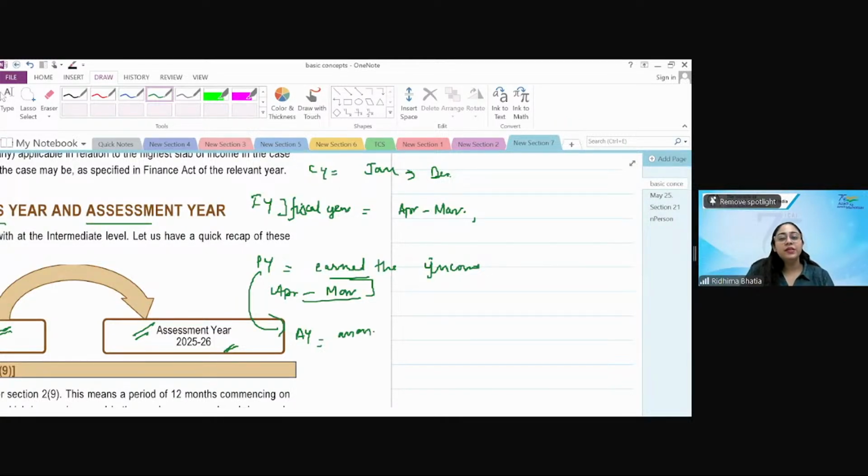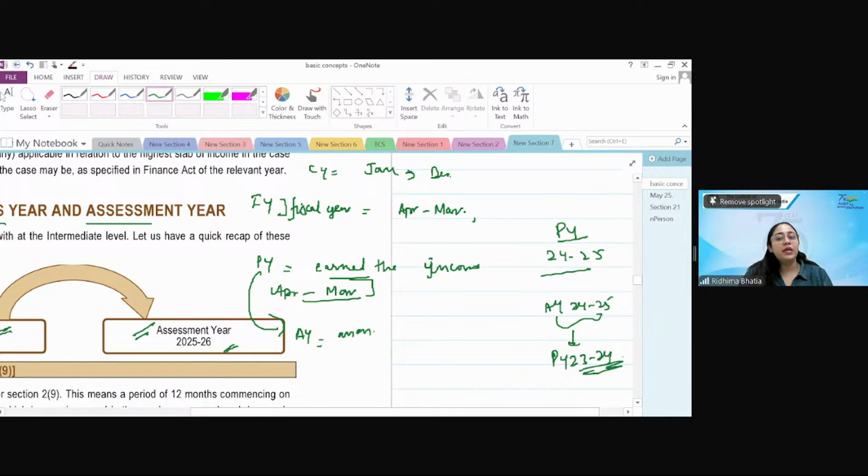Similarly, for previous year 25-26, the assessment year would be 26-27. Right now, we are in the previous year 24-25. Yes, but an assessment year 24-25 is also going on, which is for the previous year 23-24, where all the incomes earned in the previous year 23-24 are being filed as return for the assessment year 24-25. ठीक है, इसलिए इस टाइम पे जो आप रिटर्न फाइल करते हो, that is for the previous year which just closed on March 24.